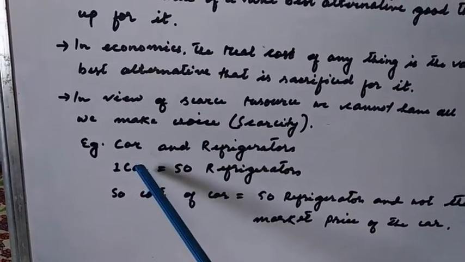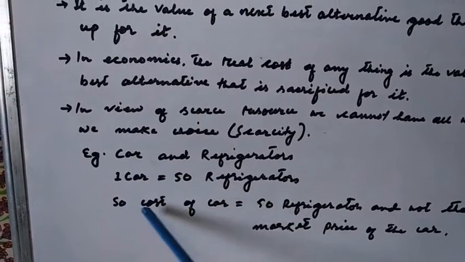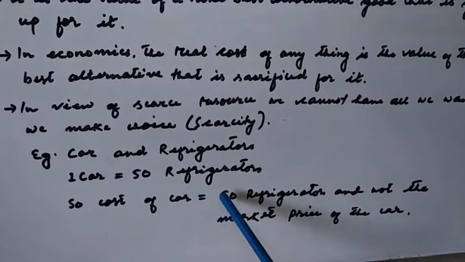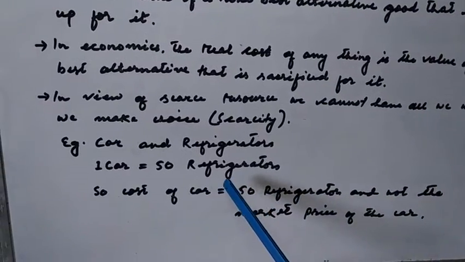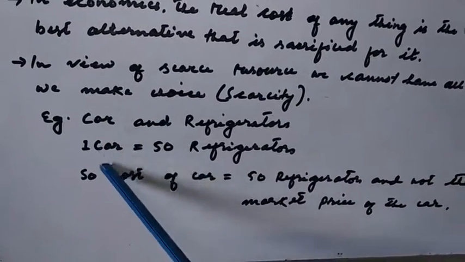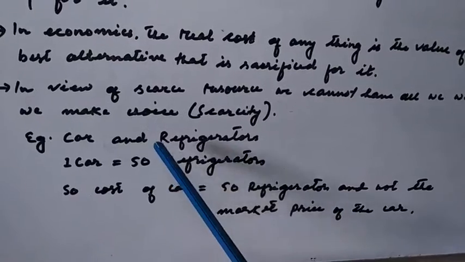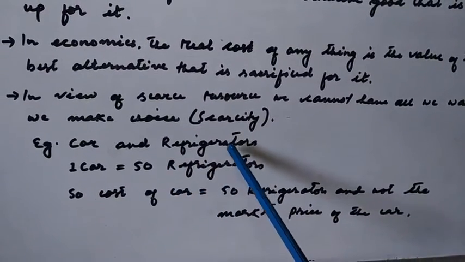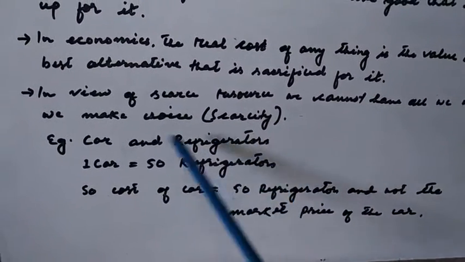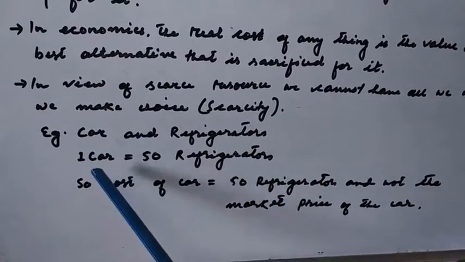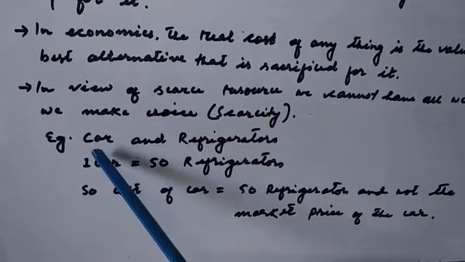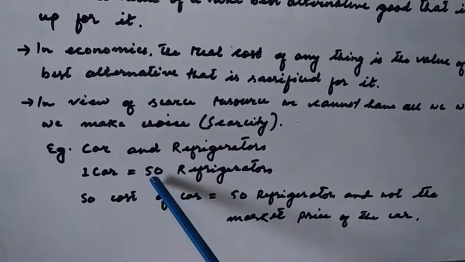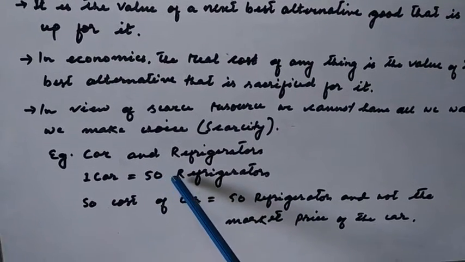The cost of the car is 50 refrigerators, and not the market price of the car. So in order to buy one car, you are sacrificing 50 refrigerators. Here we are talking about the cost being the same: one car and 50 refrigerators, the cost is the same.